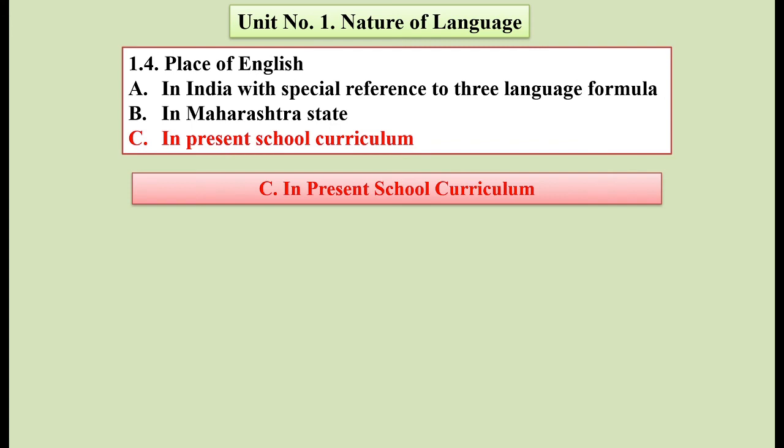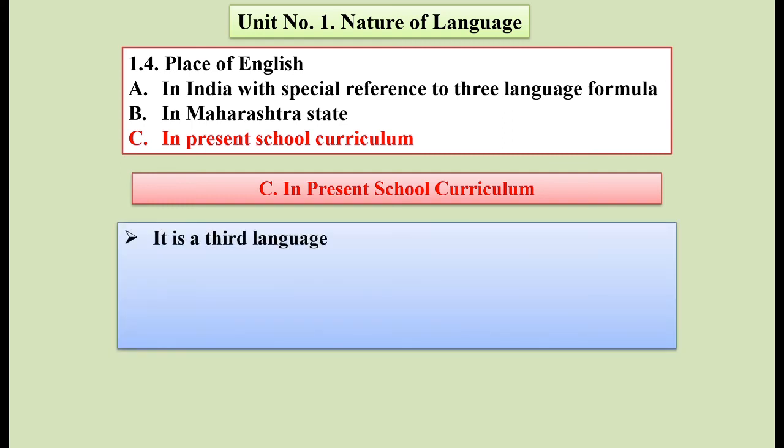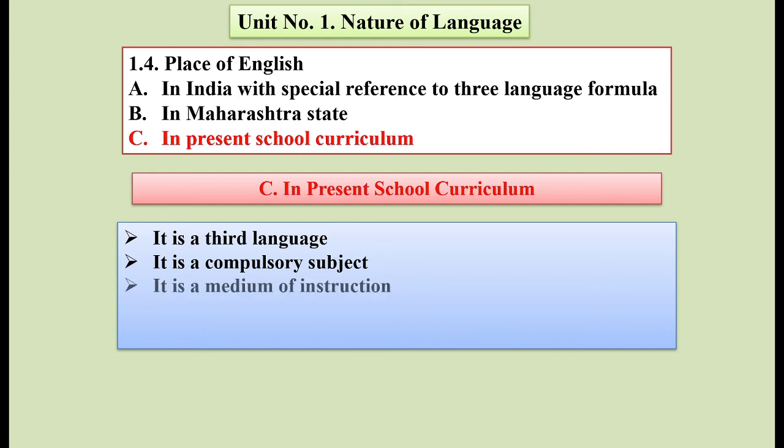Now let us see the place of English in the present school curriculum. In the present school curriculum, again we have the same points that we have covered in the last two. Let us see. It is a third language in our school curriculum. That is, the first language is Marathi, the second one is Hindi, and the third one is English. It is a compulsory language from the first standard in Maharashtra, in the school curriculum. So it is the third language. That is the important place of English in our school curriculum. Then it is a compulsory subject too. As a language, it is a compulsory subject from the first standard. We have already explained it.